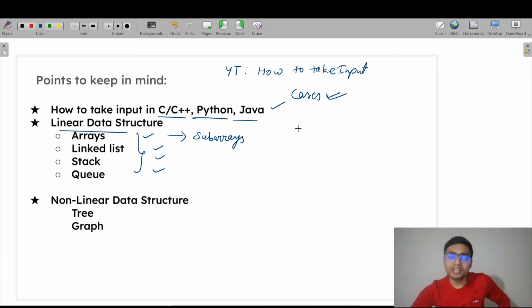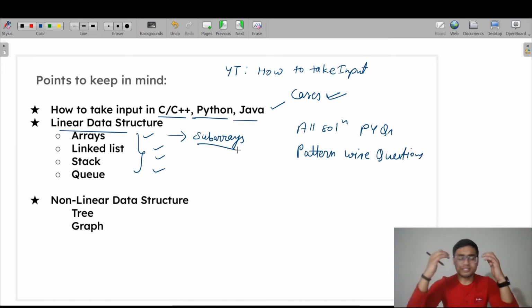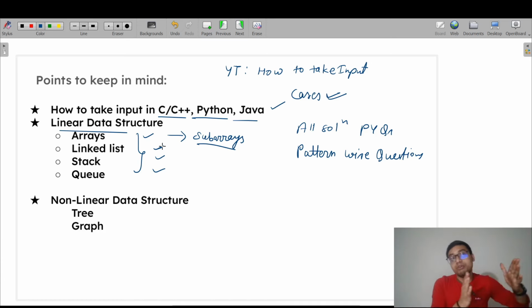We are providing all the solutions of PYQs and pattern-wise questions. Then linked list, from basic to advanced level, from easy to medium to hard problems, we already covered in our courses.